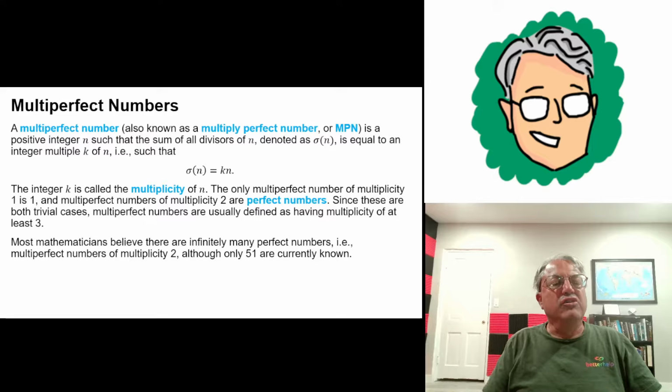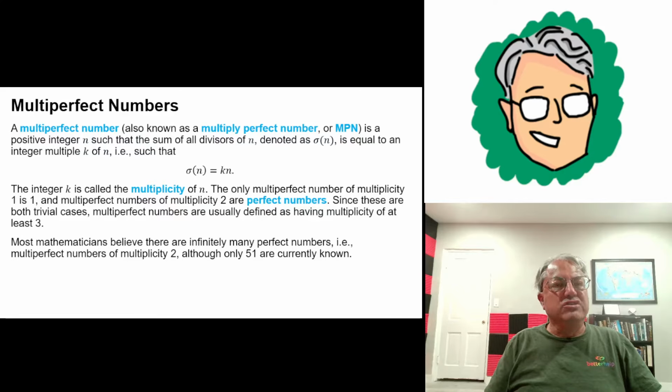Well, they're kind of a natural extension of perfect numbers. I think you all know a perfect number is a number such that the sum of its non-trivial divisors is equal to the number itself. I think you all know 6 is the smallest perfect number. After that, 28. After that, they get very, very rare. Although there's 51 that are known, and most mathematicians would believe there's infinitely many.